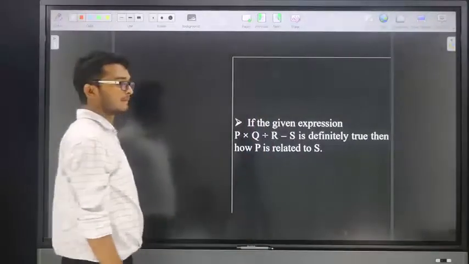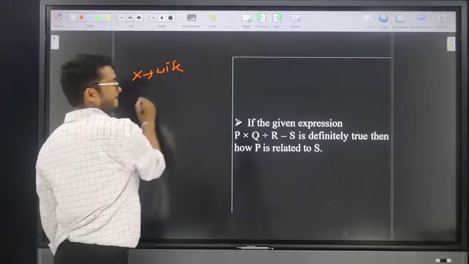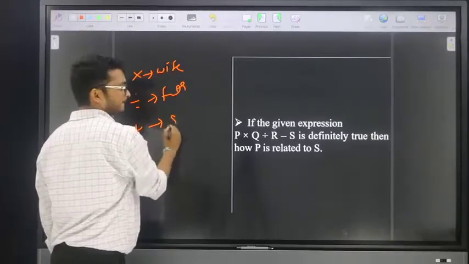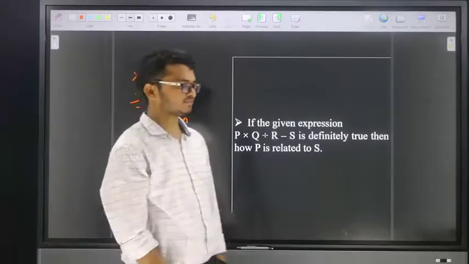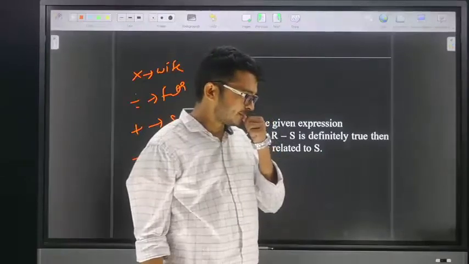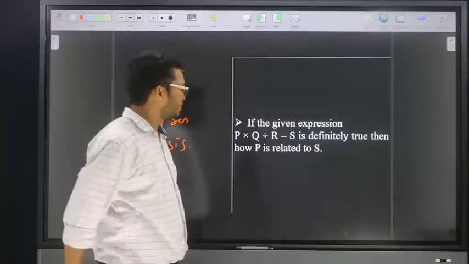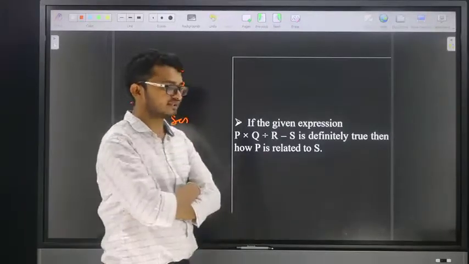Next question. Solve the next one. Friends, for the next question, if the given expression P into Q divided by R minus S is definitely true, then how is P related to S?